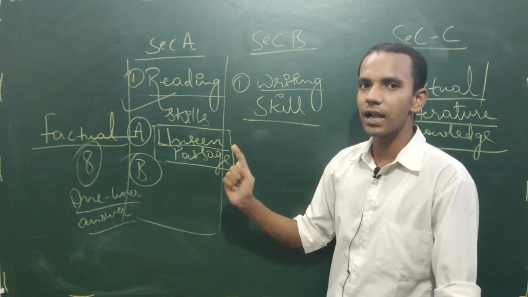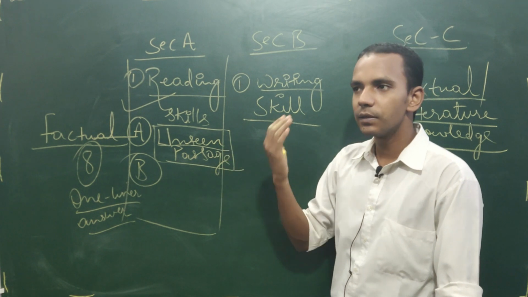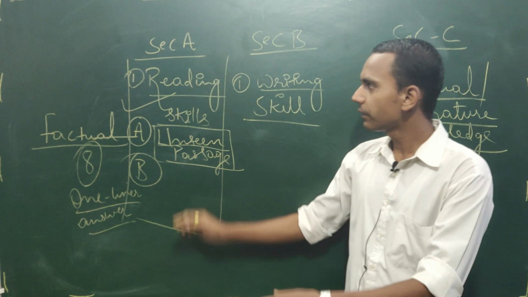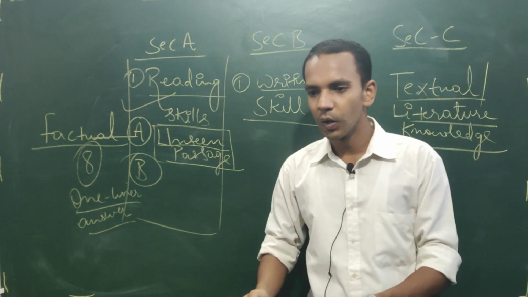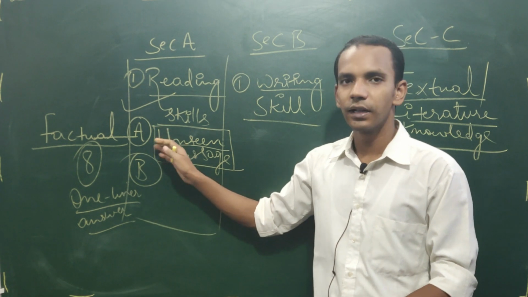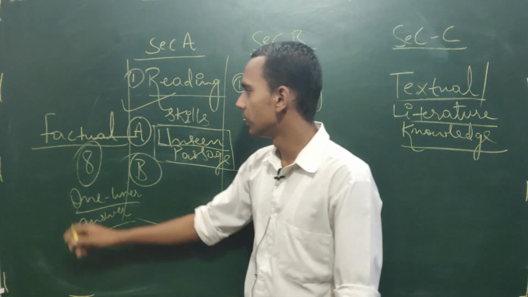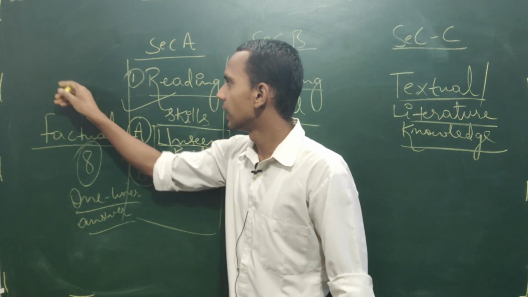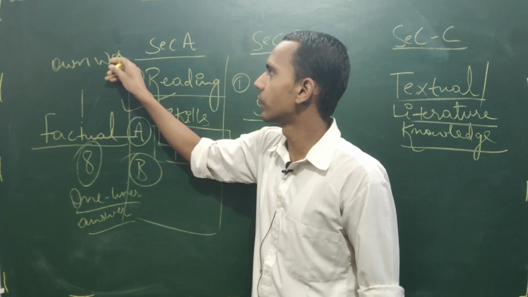This is the first and biggest mistake in the reading skill. What the CBSE board is expecting from all the children is that after reading the unseen passage, you are able to write the answer in your own words. So full marks are given to the child who writes the answer in his or her own words. Own words.